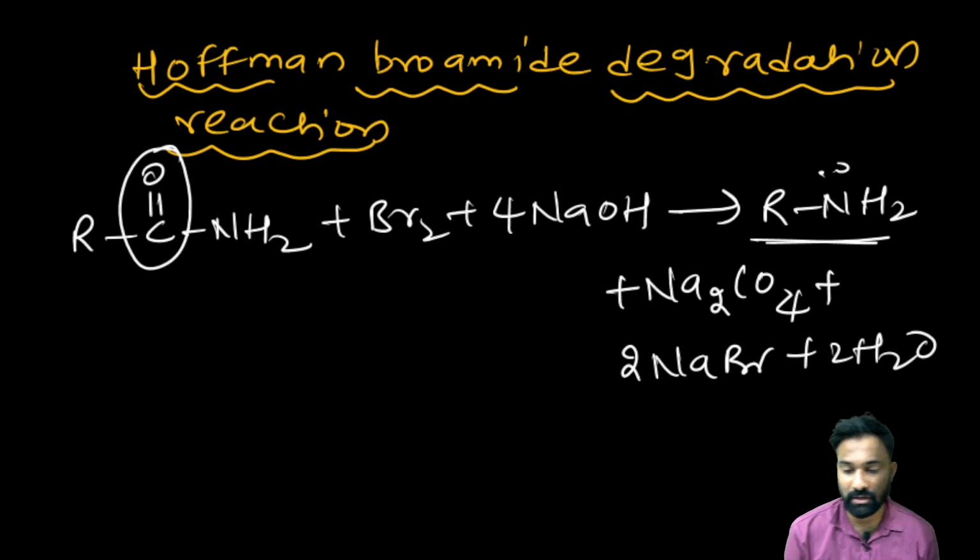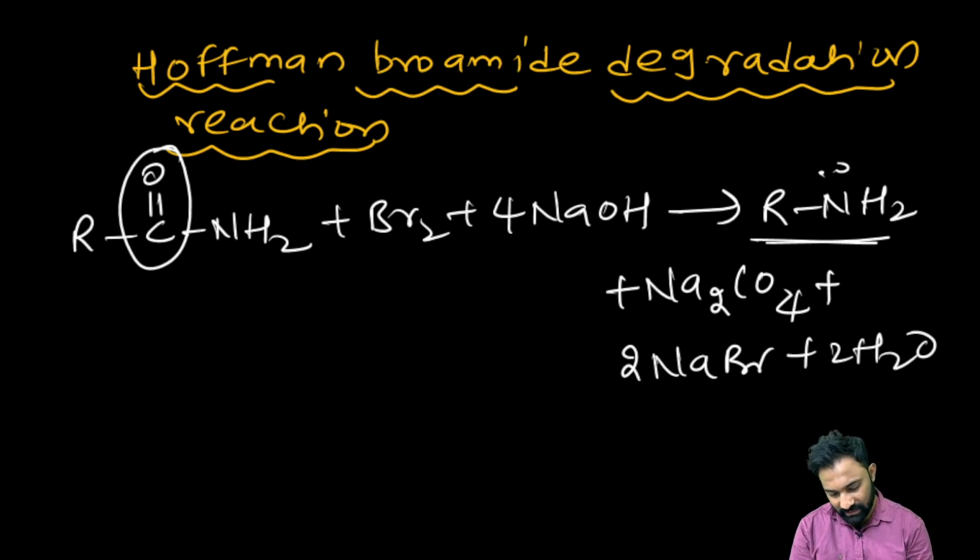May I know which rearrangement reaction is involved in this mechanism? That is the Hofmann rearrangement, which is involved in this mechanism.